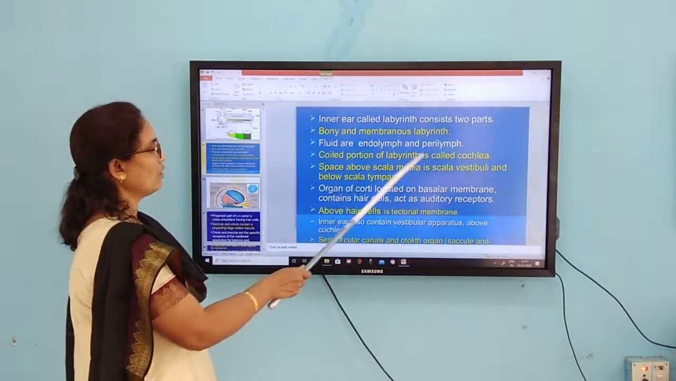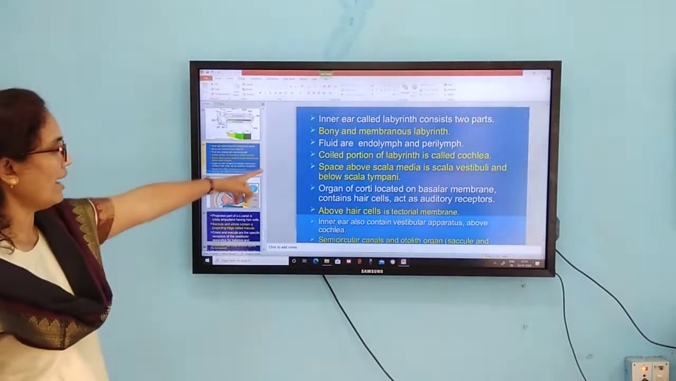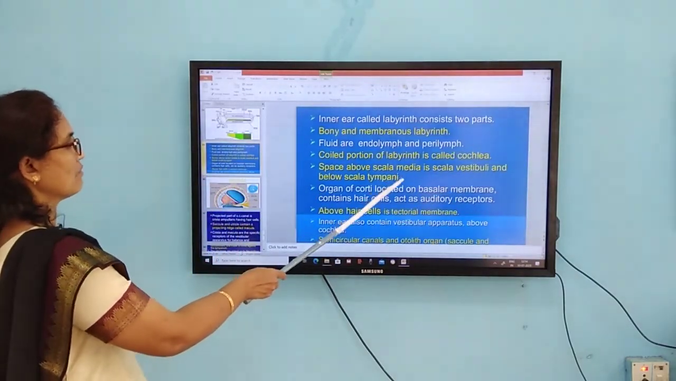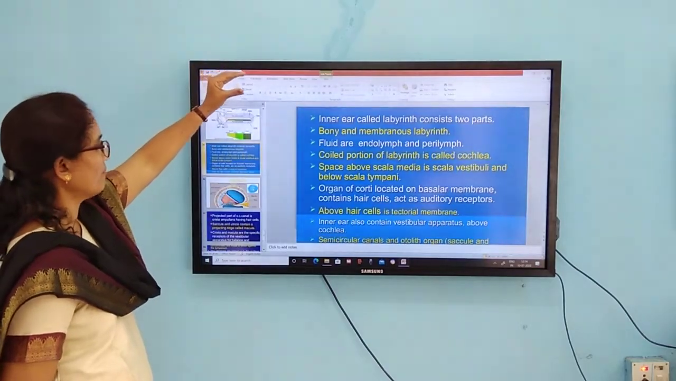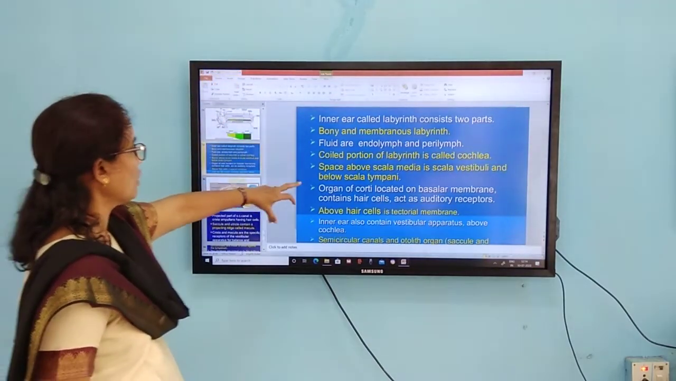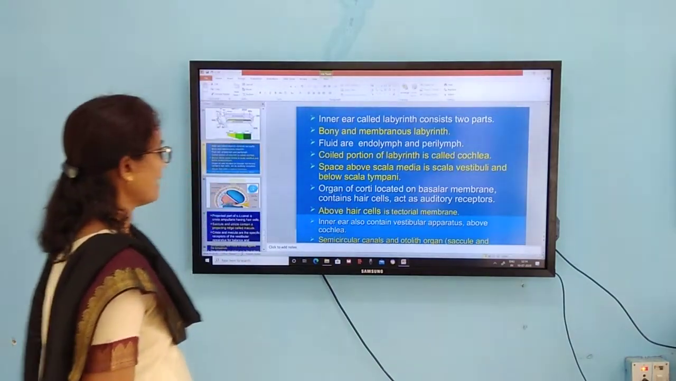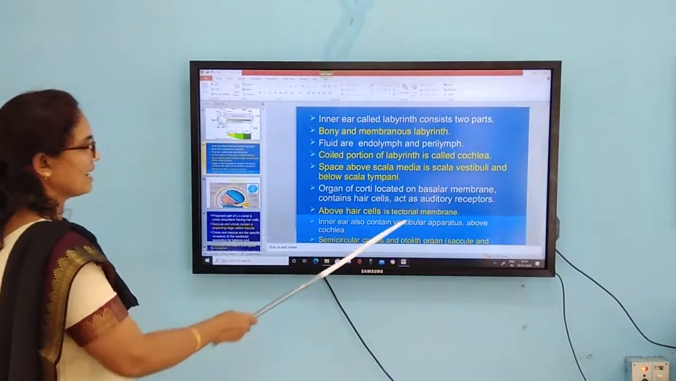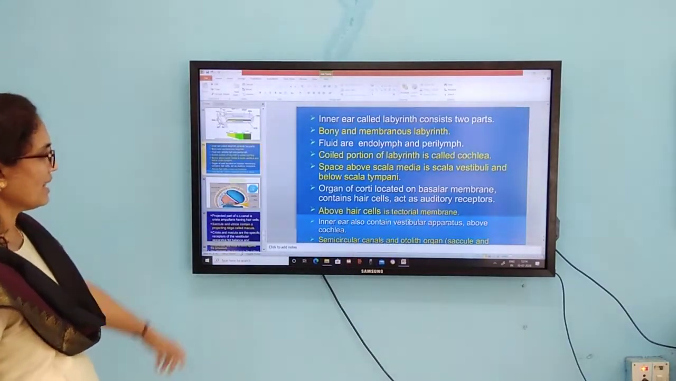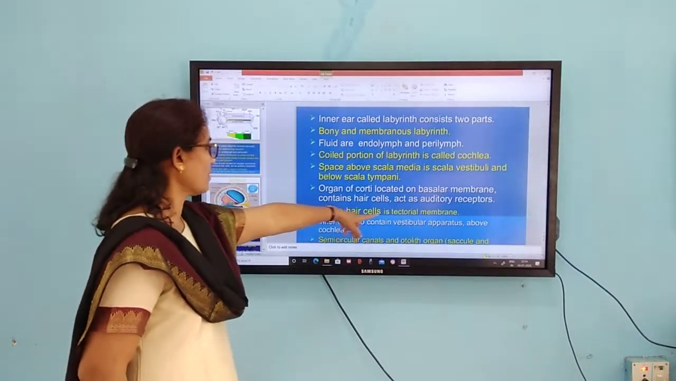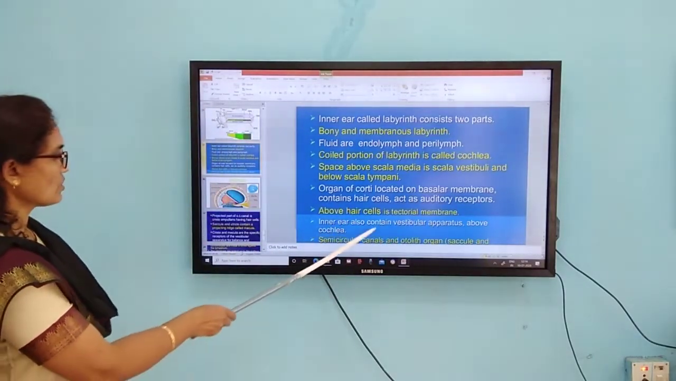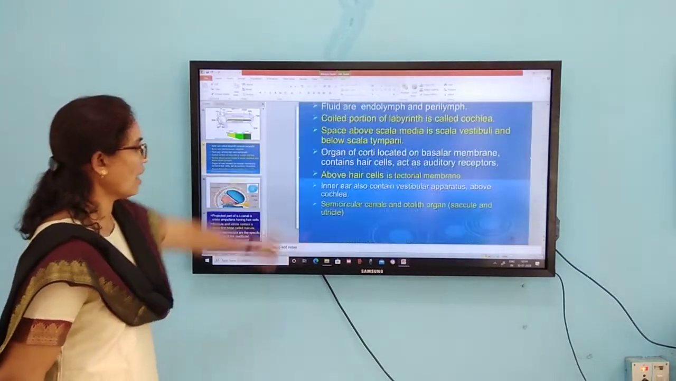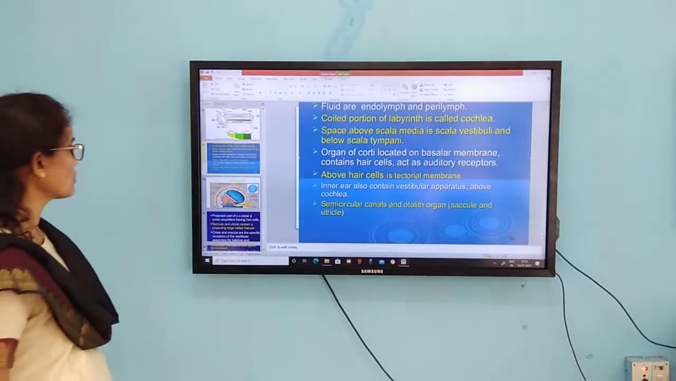The fluid inside is called endolymph, and outside you can find the perilymph. The coiled portion of the labyrinth, the spring-like structure, is called the cochlea. The space above this is the scala media and scala vestibuli. Below you can find the scala tympani. The organ of Corti is located on the basilar membrane and contains hair cells which act as auditory receptors. Above these hair cells you can find the tectorial membrane. The internal ear also consists of the vestibular apparatus: above the cochlea are the semicircular canals and otolith organs, the saccule and utricle.